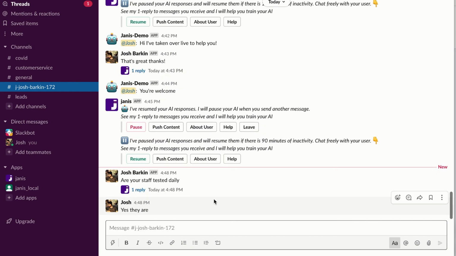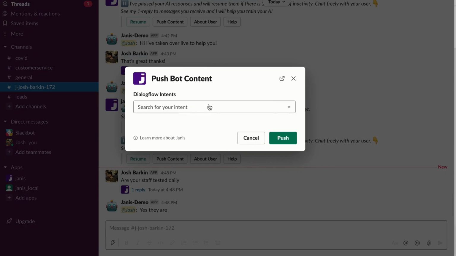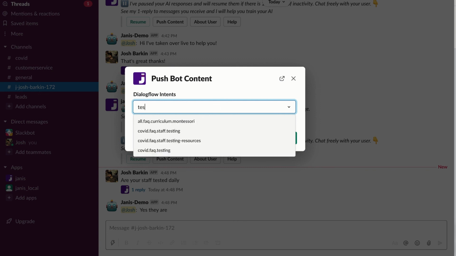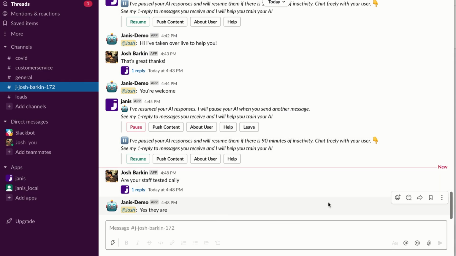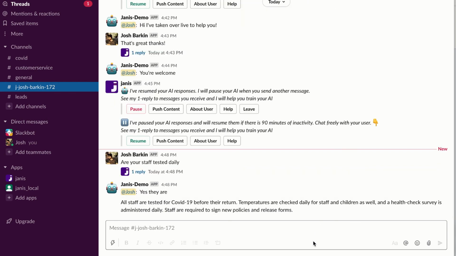Or I could click this push content button, and I can actually look for these Dialogflow intents. This is the AI, and I want to just send a pushed response. I want to search for, this was testing. So I'm just going to look for, there it is. So when users ask questions about the staff being tested, I could just select that, and I can push that response to the user. So there's the response that we trained the AI to deliver to the user.